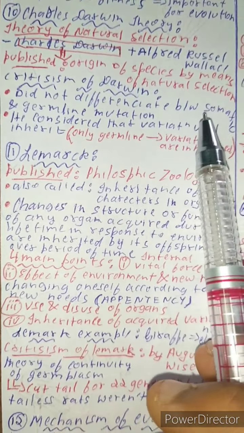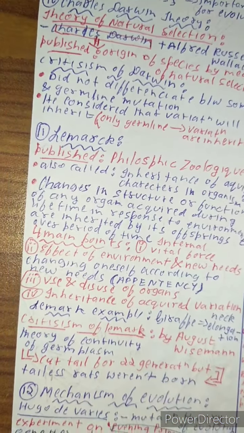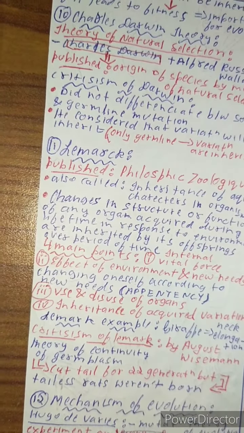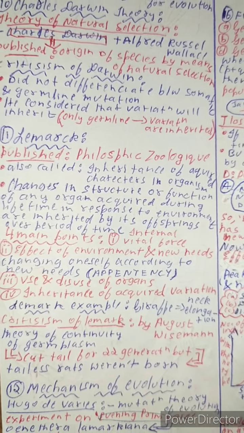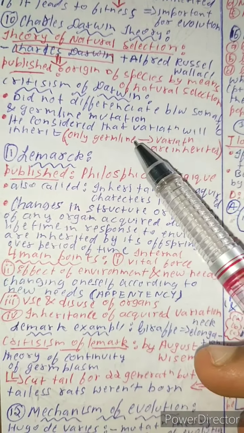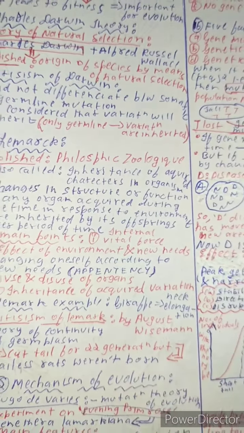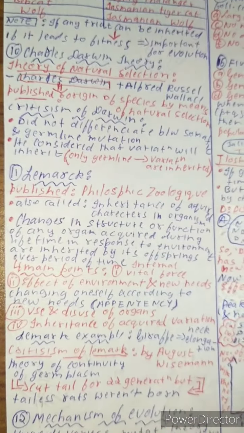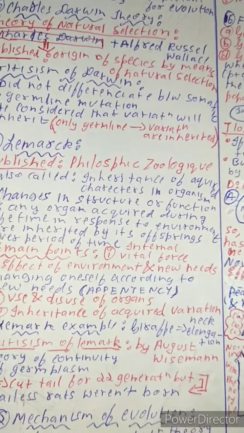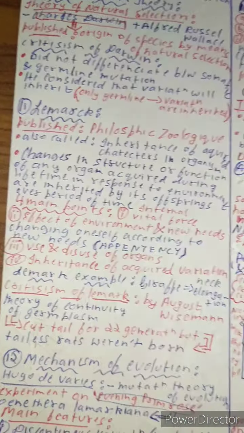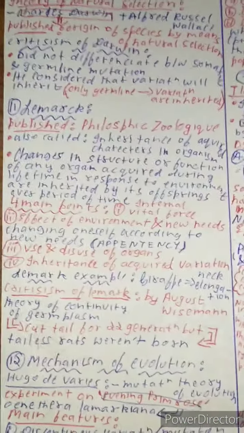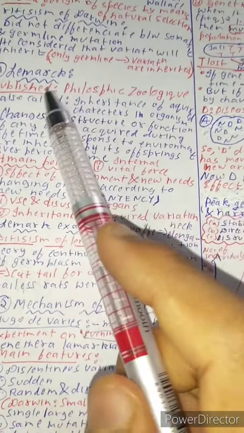Somatic variation cannot be inherited. If a dad has a beard and the son is born, he won't be born with a beard. Only when he grows up he'll get the beard. So only germline mutations are inherited, not the somatic mutations. But beard is not a kind of mutation, it is a kind of trait.